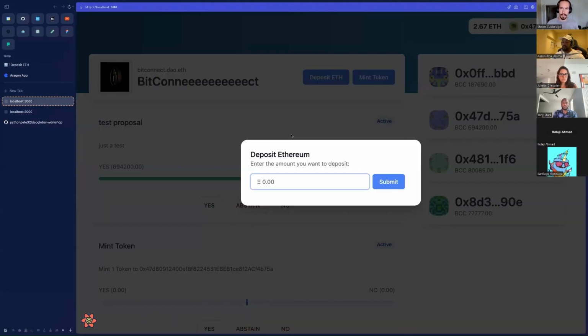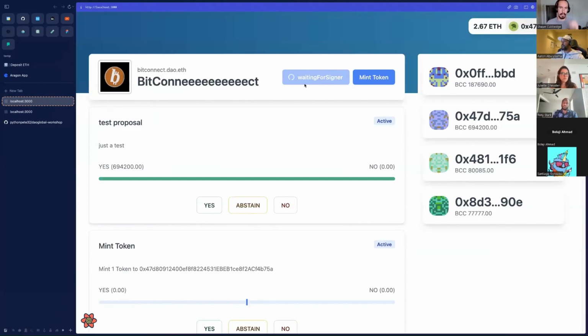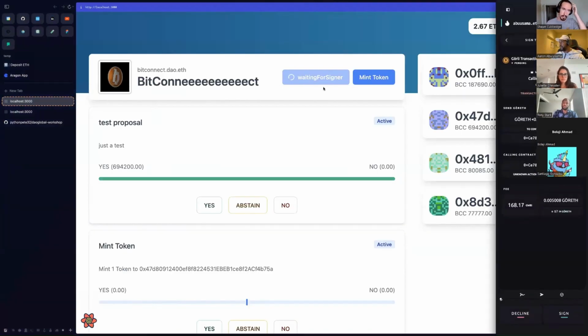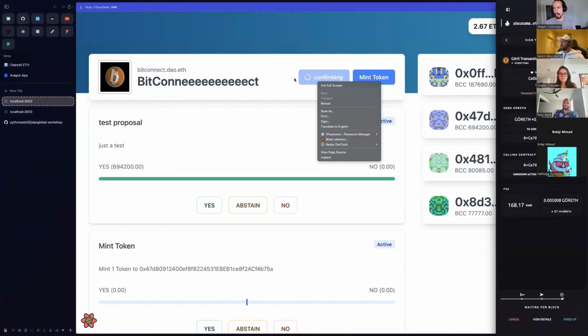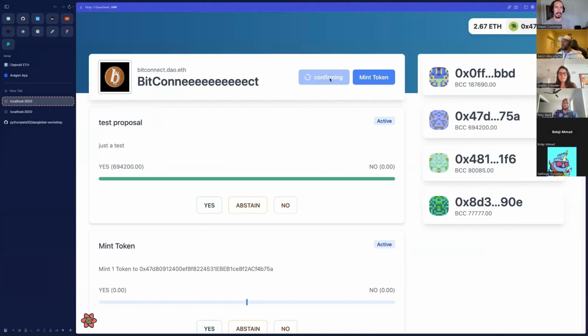Okay, 1, 2, 3. Okay, much better. So we get this waiting for signer, because obviously it's waiting for me to sign the transaction. Right, as I've signed it, it's going to be confirming. And of course, not only am I getting those states, I can't actually keep clicking this button as well, right? So that's nice. But again, this is great. This is all good. And that looks like it's worked.